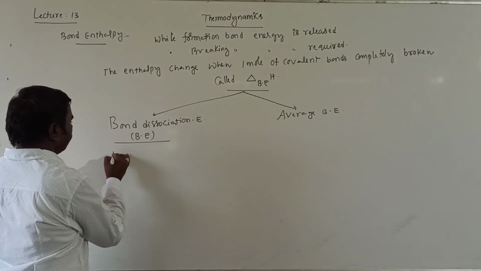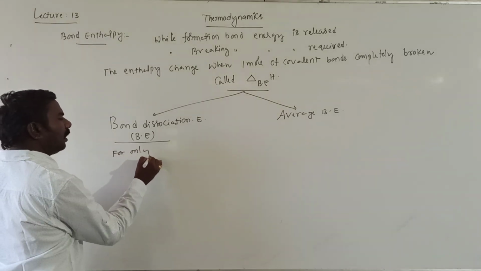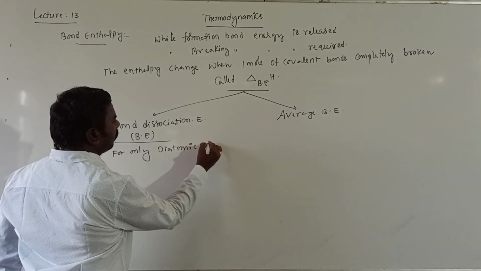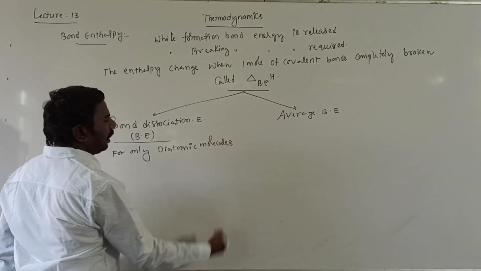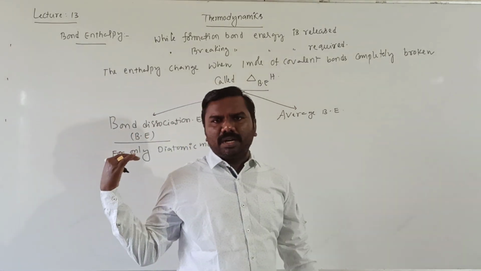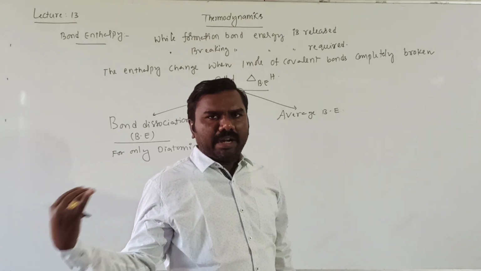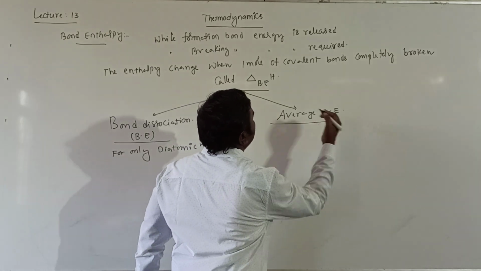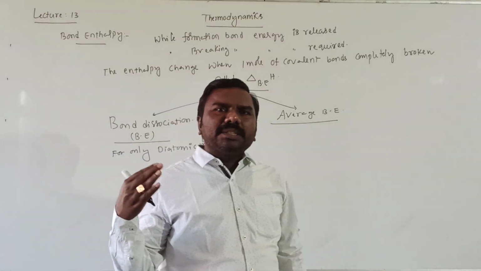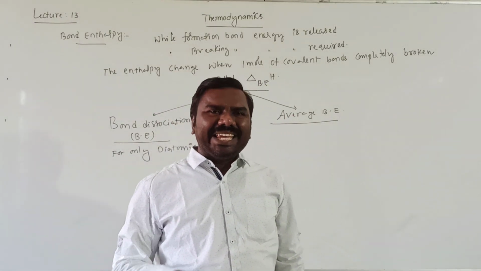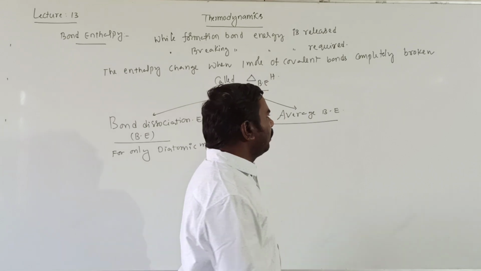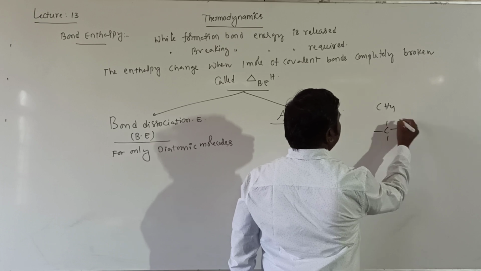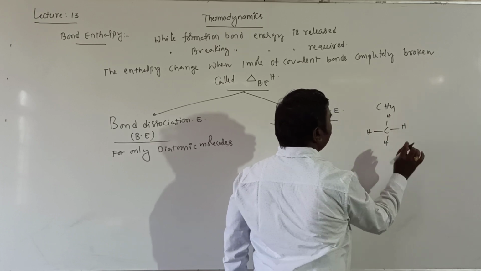Bond dissociation energy is only for diatomic molecules. Already we have discussed enthalpy of atomization, which is similar. Average bond enthalpy means the average energy required to break each bond in a compound. For example, CH4 is carbon surrounded by 4 atoms, 4 bonds.